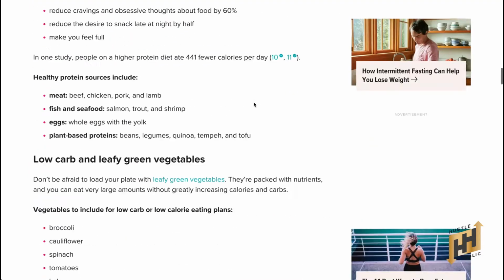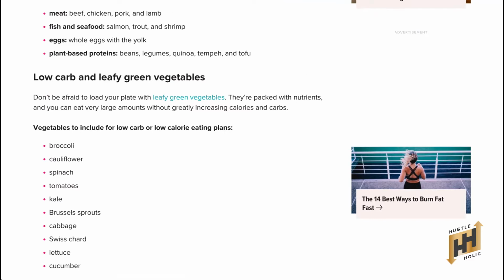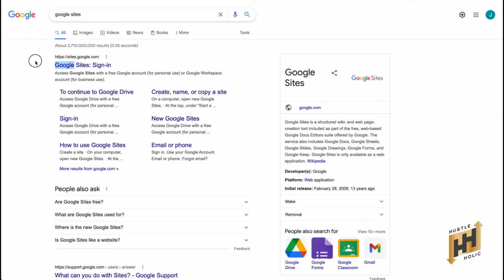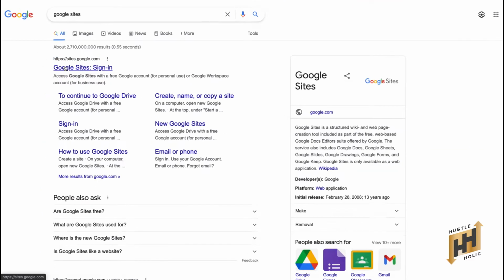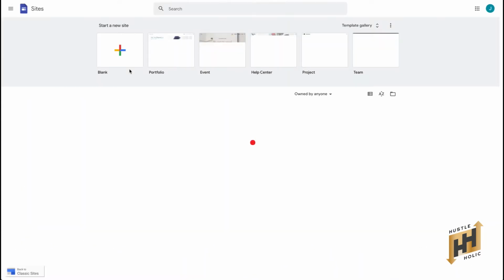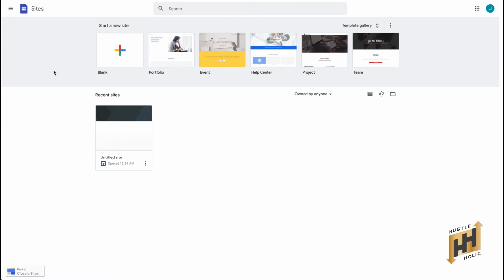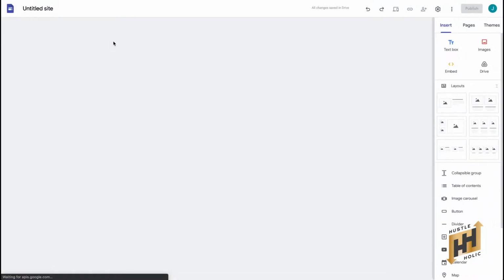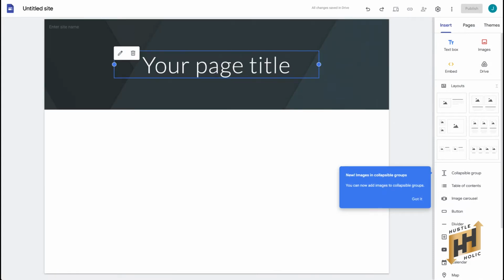Now, go back to Google and search for Google Sites or open up sites.google.com. Click on that and it will open up this page. This free tool will help you create a free website. With that, I am going to show you how to use this tool to make over this amount frequently. Anyone can earn this amount if they follow the steps of this video. You can be a complete beginner and still be able to do this.